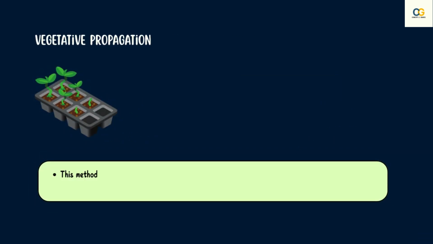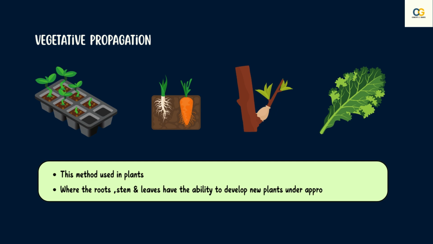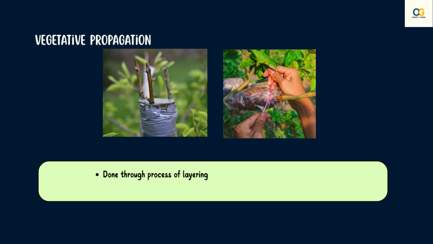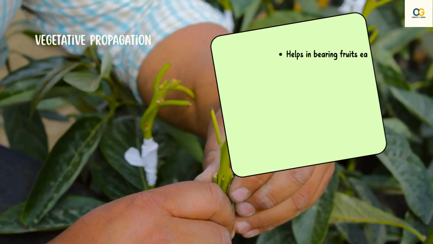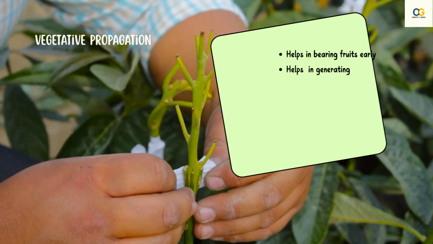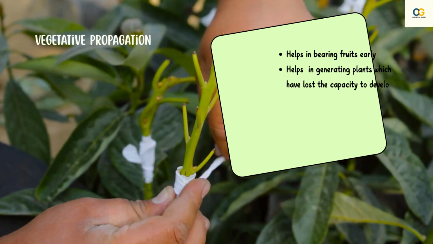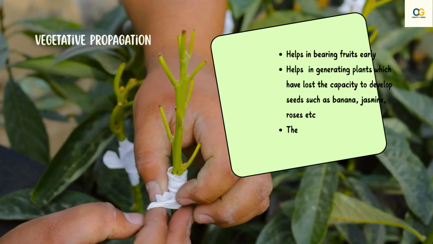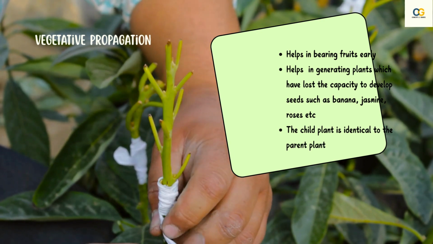Moving on to vegetative propagation. This method is mostly used in plants, where parts like the root, stem, and leaves develop into new plants under appropriate conditions. It is usually done through the process of layering or grafting, in the case of sugarcane, roses, or grapes. The advantages of this method are that it helps the plant bear fruits and flowers earlier, and it can be used for plants which have lost the capacity to produce seeds, such as banana, orange, rose, jasmine, etc. The child plant is genetically very similar to the parent when generated through vegetative propagation.